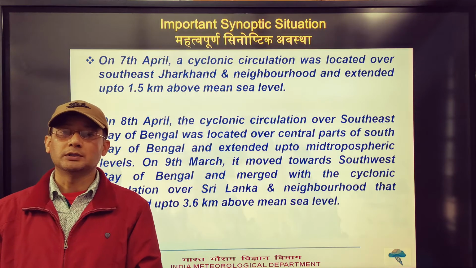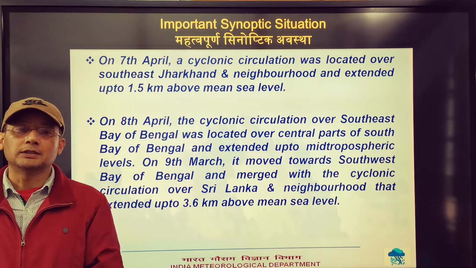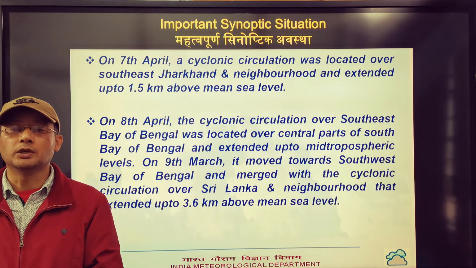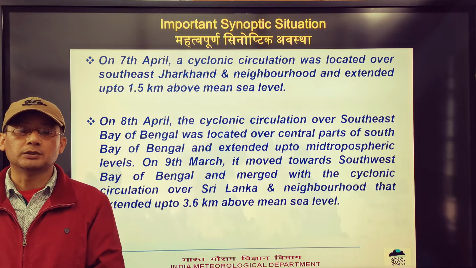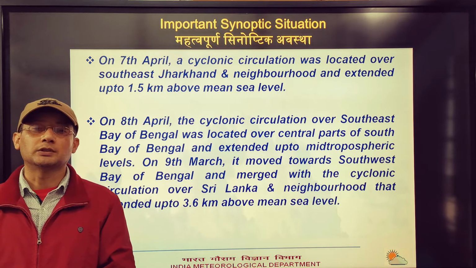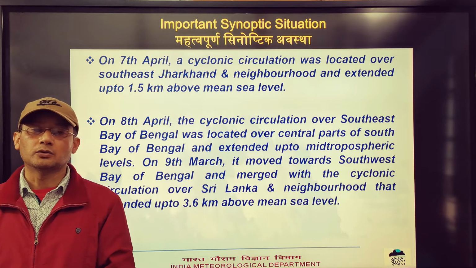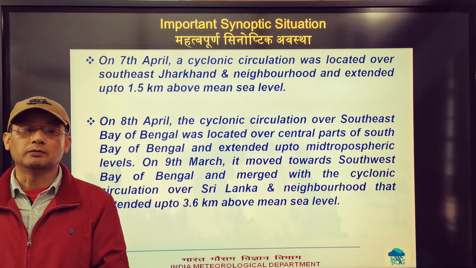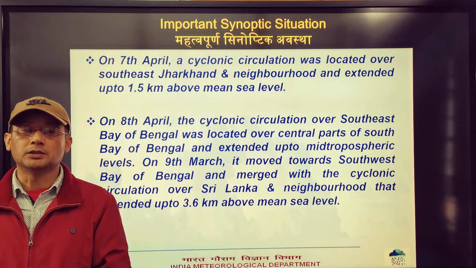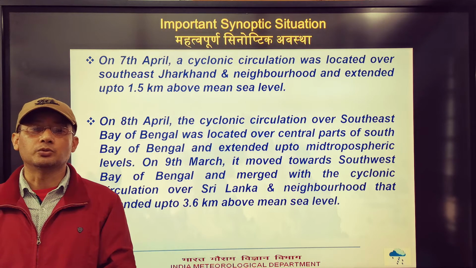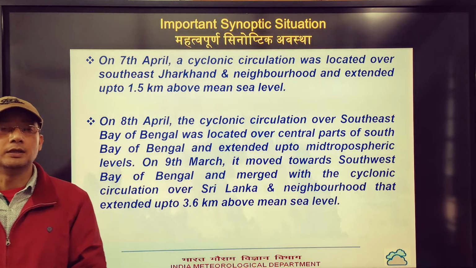First, we come to the important synoptic situation. On 7th April, a cyclonic circulation was located over southeast Jharkhand and neighborhood and extended up to 1.5 kilometers above mean sea level. On 8th April, the cyclonic circulation over southeast Bay of Bengal was located over central parts of South Bay of Bengal and extended up to mid-tropospheric levels. On 9th March, it moved towards southwest Bay of Bengal and merged with the cyclonic circulation over Sri Lanka and neighborhood that extended up to 3.6 kilometers above mean sea level.